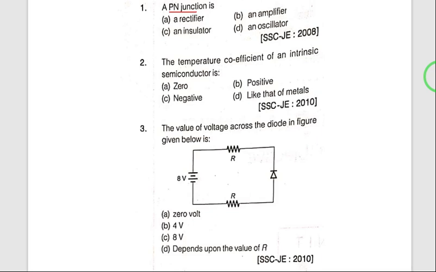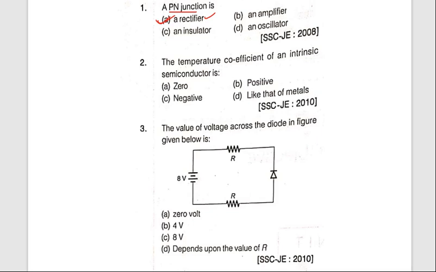The correct answer is rectifier. A PN junction diode is a rectifier because it allows only unidirectional current. That is why it is a rectifier. The process of conversion of alternating current into direct current is nothing but rectification. So here it is the rectifier.